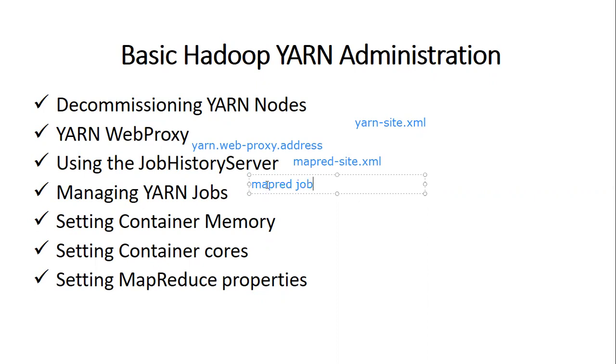When you execute this mapred job command, you will get the list of options like -kill, -list, -status. -kill means it kills the application. -list means it will list the applications from the resource manager. And -status means it will print the status of the applications. Next we have setting container memory, which we will see in detail in the next slide.